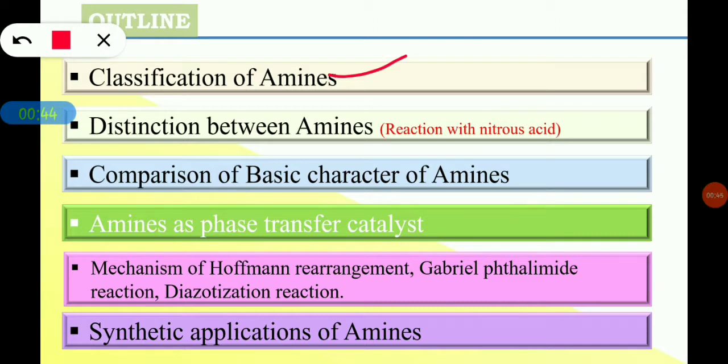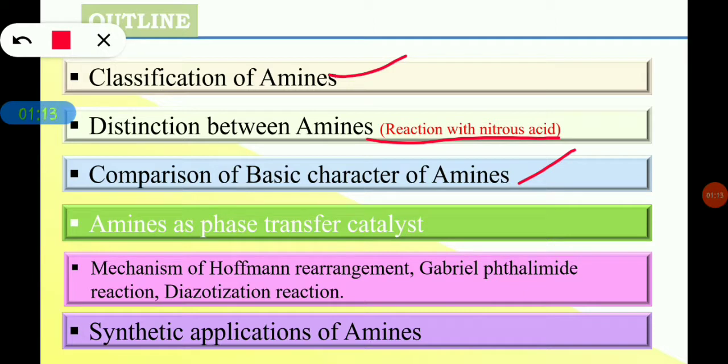Next one is distinction between amines. Here we are going to distinguish primary, secondary and tertiary amines just by reacting these amines with nitrous acid. The next one is comparison of basic character of the amines. In basic character of amines, mainly we'll see the basic character of aliphatic amines, cyclic amines and aromatic amines.